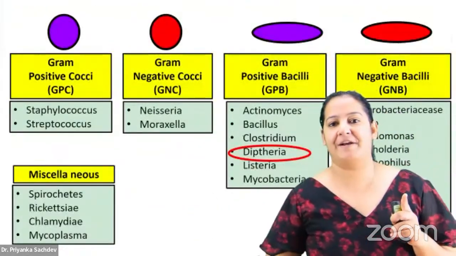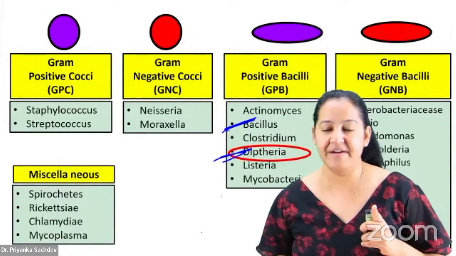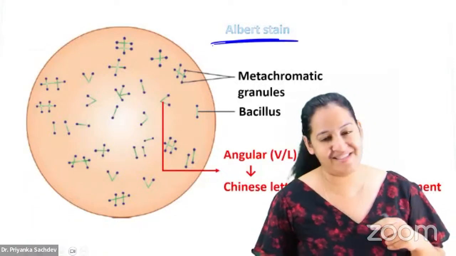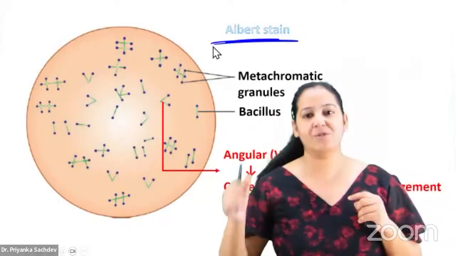Coming to the next bacteria. The next bacteria is diphtheria. We are done with Bacillus anthracis, now diphtheria. Diphtheria is Corynebacterium diphtheriae. We use Albert stain. I taught you when I started the lecture, the staining: Albert stain stains only 5 bacteria. Diphtheria is one of them.